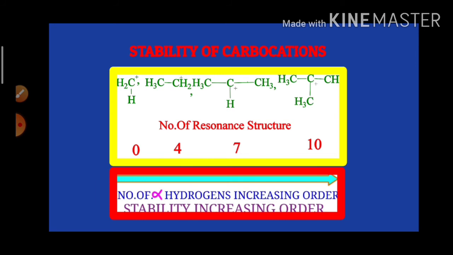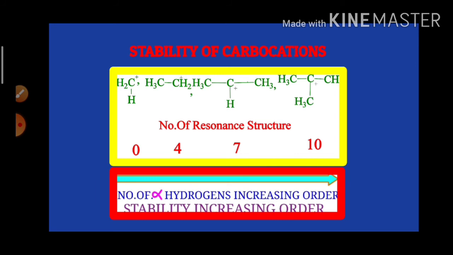So we can say that from methyl carbocation to the tertiary butyl carbocation, the stability increases. And as the stability of these species increases, the reactivity of the species which generate them will actively participate in the reactions.